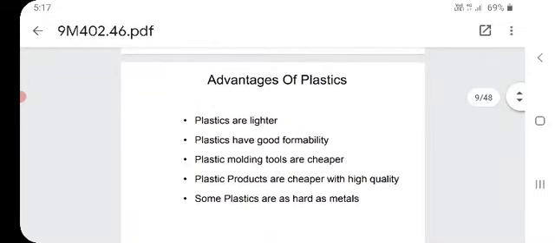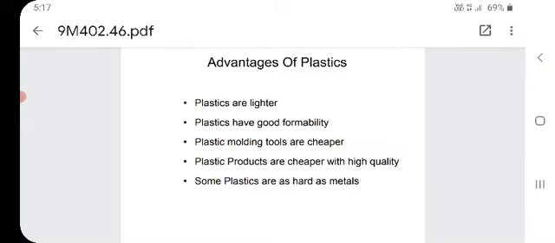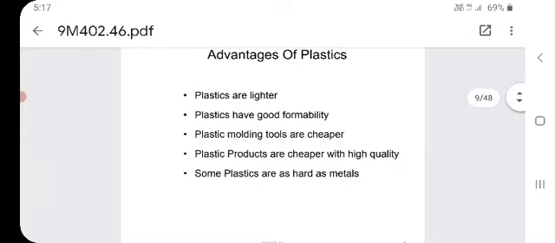So now we'll see the advantages of plastics. With the help of plastics, what advantages do we have? See the first one: plastics are lighter. That means they are light in weight when compared with wood, iron, or non-ferrous metals. Plastic also has good accuracy and good formability, which means we can easily change its shape to any other.